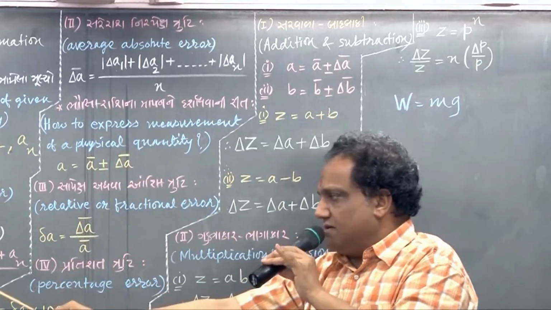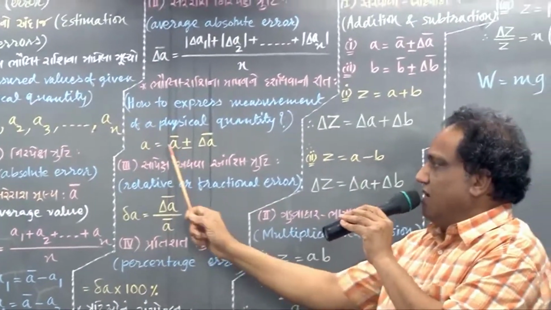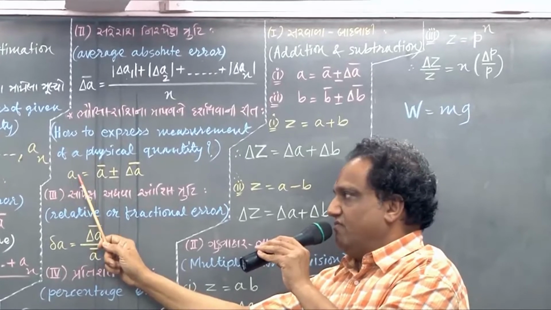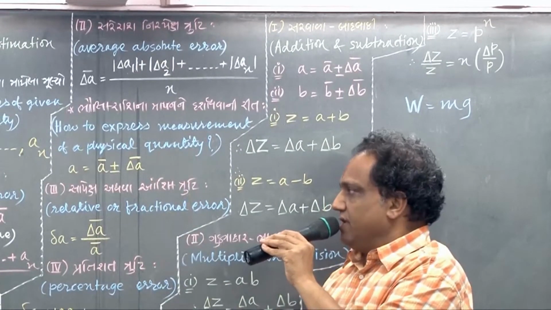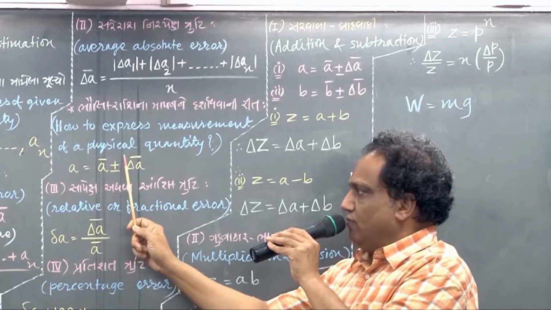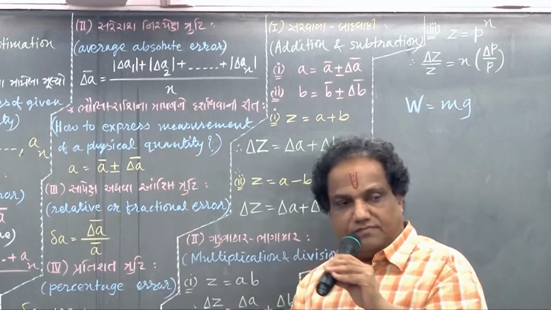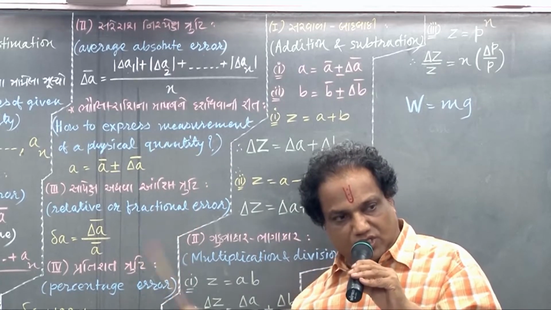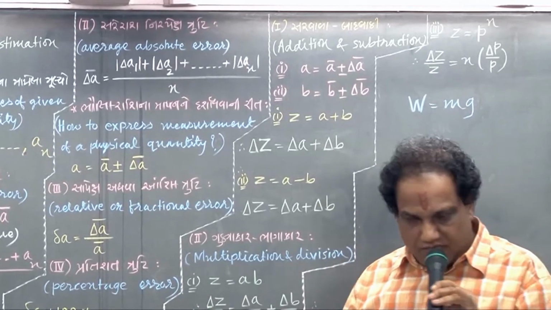Once you know A bar and delta A bar, how would you express the measurement of a given physical quantity? This is the manner in which you should express it: average value plus or minus average absolute error, A bar plus or minus delta A bar.